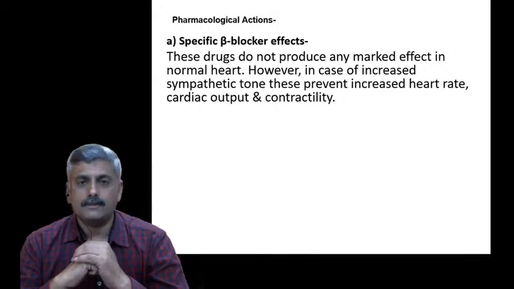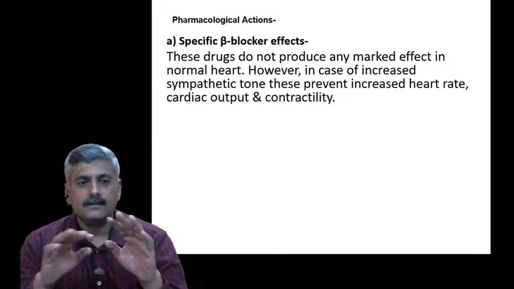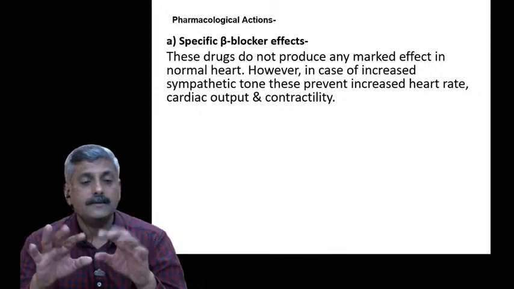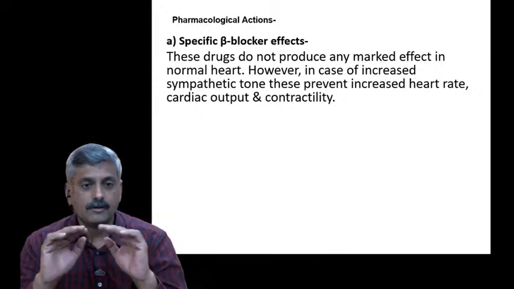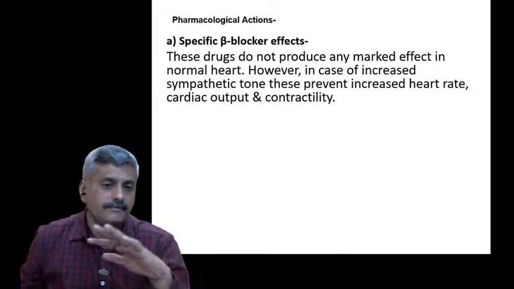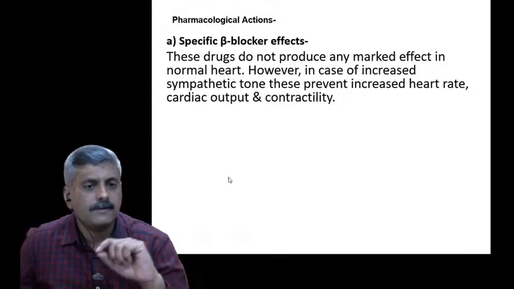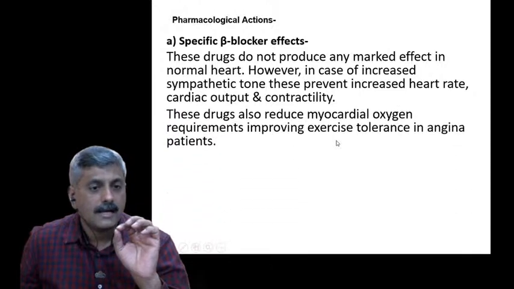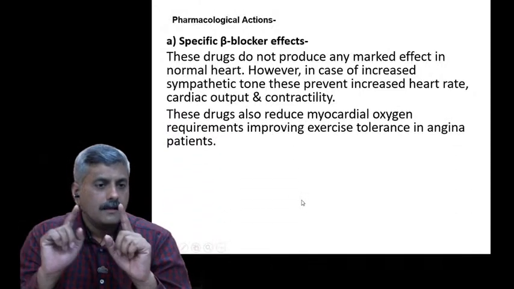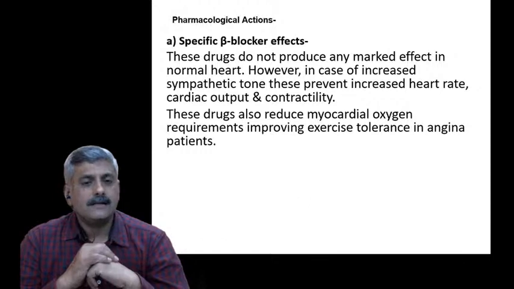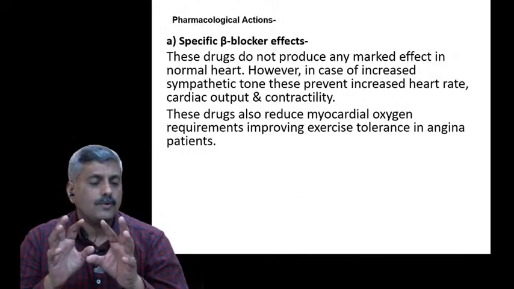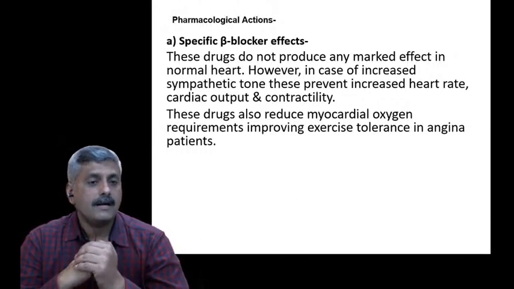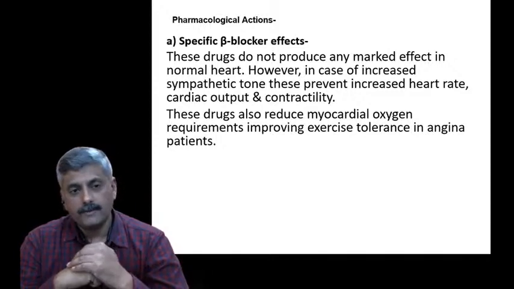And due to that blocker, this abnormal condition is maintained. So instead of suppressing all, we could give a specification that it is a response related to cardiac activity. As well as these drugs also reduce myocardial oxygen requirement.